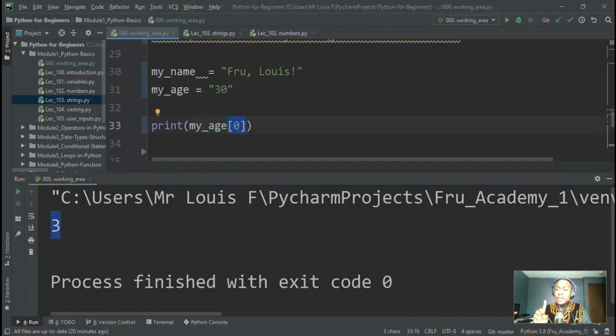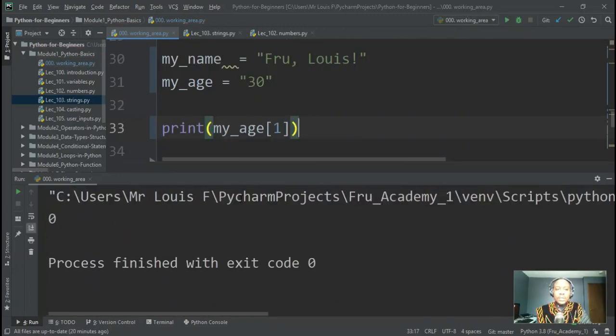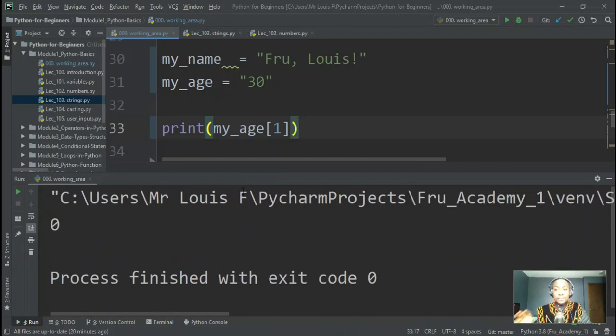All right, let me emphasize something here, because some people will look at this and say, but Fru, this is kind of interesting. Why did you put 0 but then it's printing 3? Shouldn't this be 1? Right, let's do 1 and see. 1 prints us what? 0. All right, so I hope the light bulb is coming up there. The reason is, in Python and in a lot of programming languages, you start counting from 0.